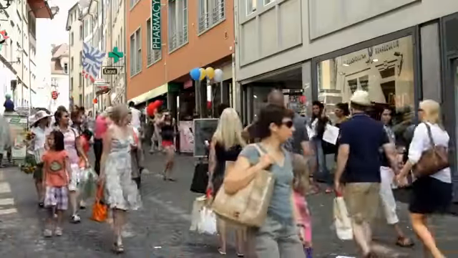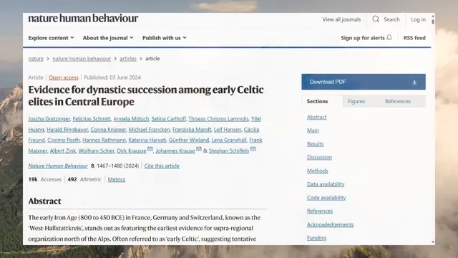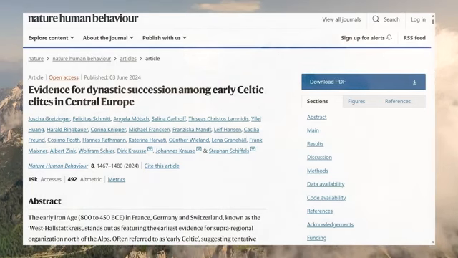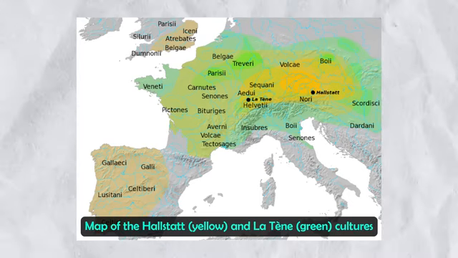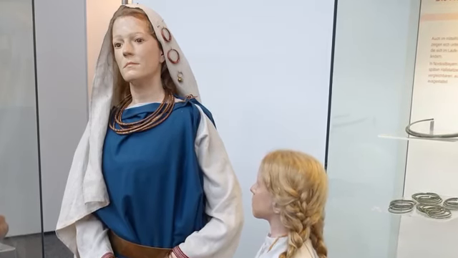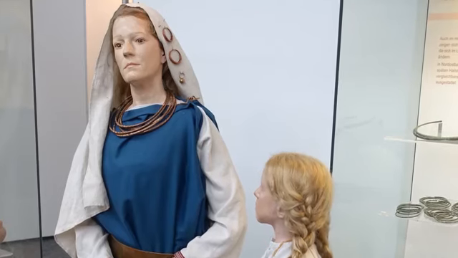An interesting study from earlier this year, published in Nature Human Behaviour, looked at the early Iron Age in France, Germany and Switzerland, known as the West Hallstatt Circle. This was during a time when the Hallstatt culture flourished in Europe, a culture often referred to as early Celtic, and which was followed by the La Tène culture, very much associated with the ancient Celts. This study analysed 31 individuals from this context in southern Germany, dating between 616 and 200 BC.